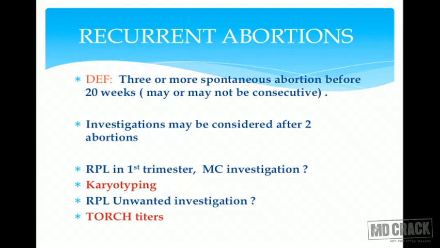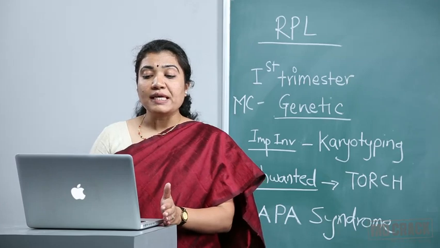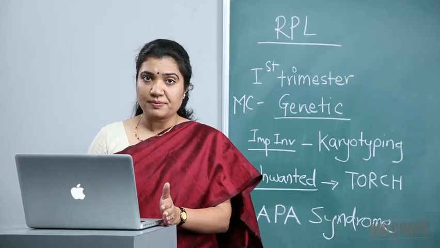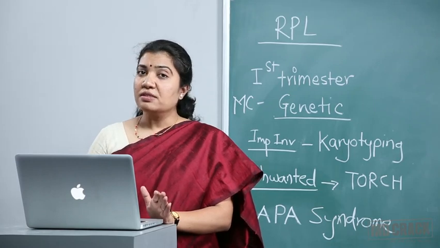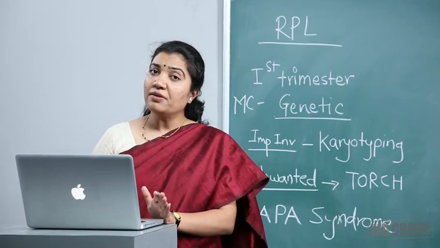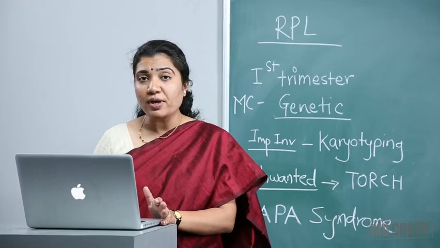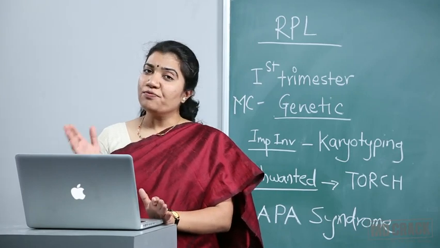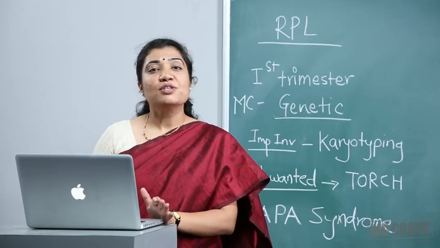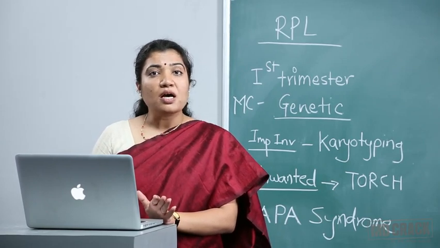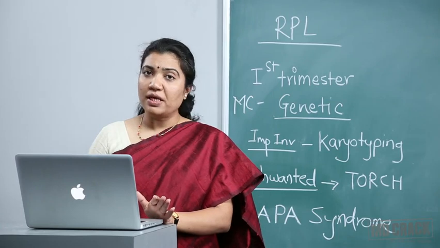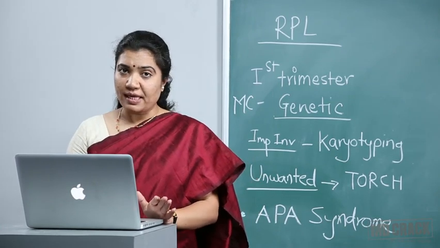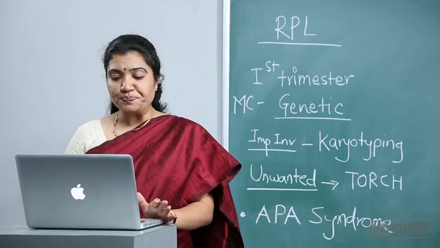In first trimester, the most common cause is genetic again. And the most desired investigation in recurrent pregnancy loss is karyotyping of both the parents. Please remember guys, the most indicated investigation in recurrent first trimester abortion is karyotyping of both the parents, and the most unwanted investigation, which unfortunately is done most commonly, is TORCH. TORCH titers are not indicated in recurrent pregnancy losses. We will come to this point again in detail, that why I am saying so.